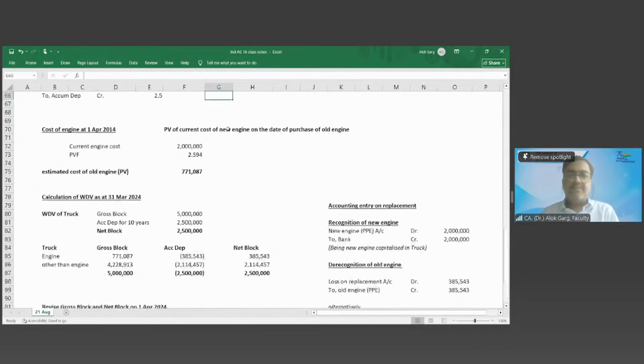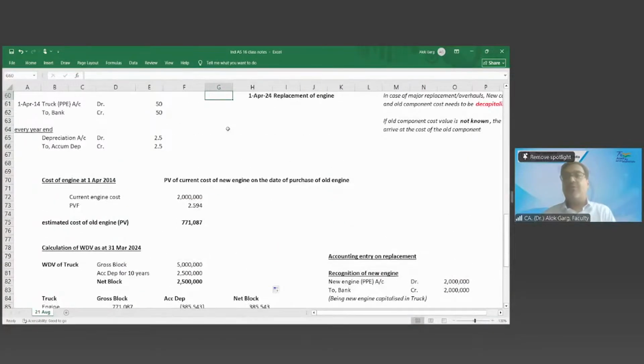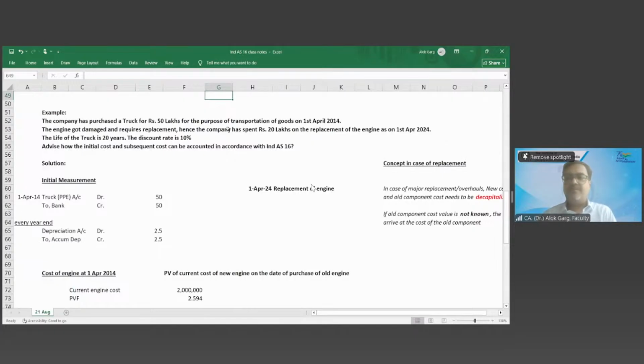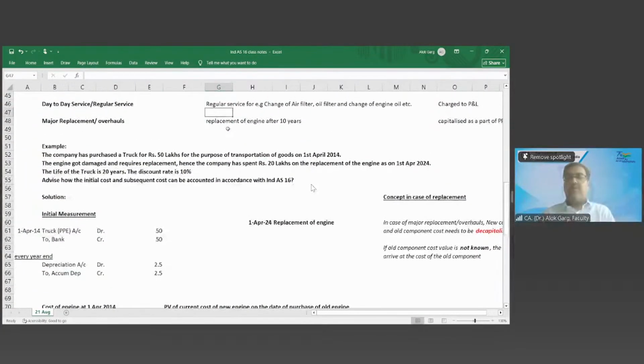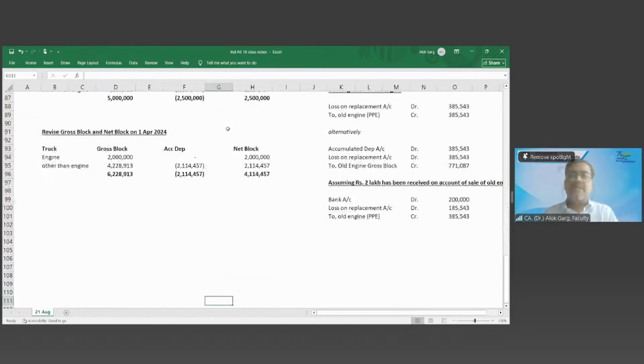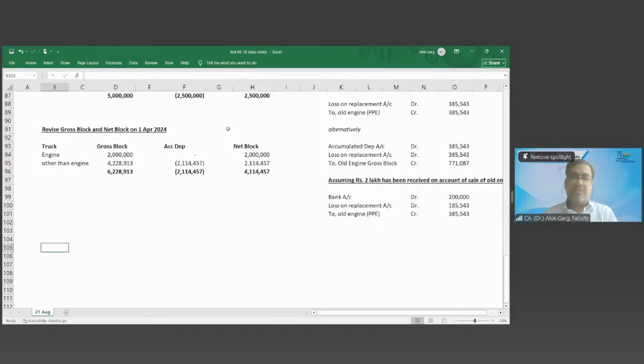So friends, we discussed the concept of capitalization of subsequent cost. We discussed that if we are capitalizing major maintenance, major replacement, overhauls, or major inspection cost, then we need to decapitalize the old component cost, right? We need to decapitalize that. Now let's understand another example on major inspection as well.